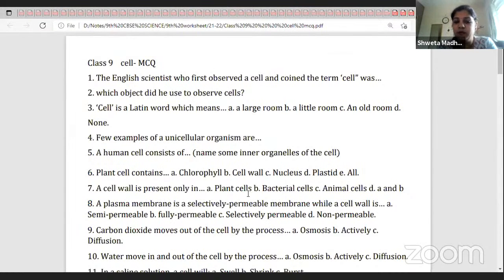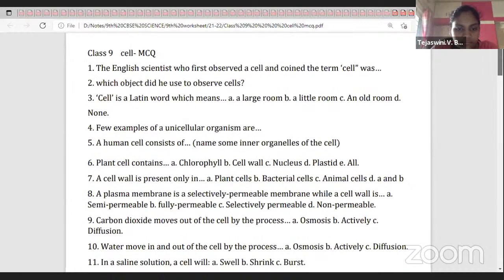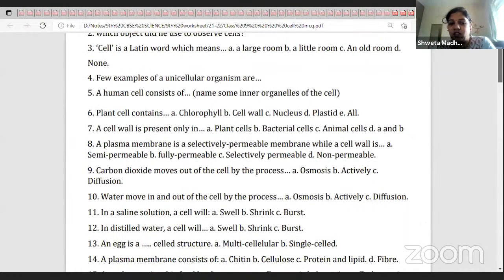It is not only the plant cell, the bacterial cell also has a cell wall. The only difference is the plant cell wall is made up of cellulose, and the bacterial cell wall is made up of chitin, a complex protein. A plasma membrane is a selectively permeable membrane, while a cell wall is fully permeable, not semi-permeable.